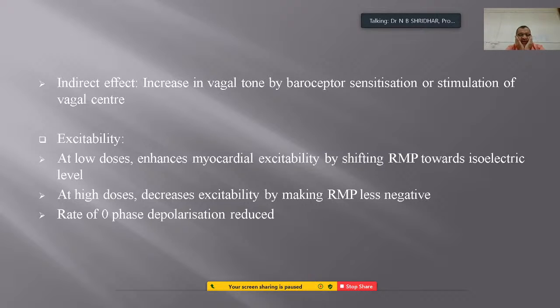So the firing occurs very fast. At high doses, it decreases excitability by making resting membrane potential less negative, that means towards positive, and the rate of zero phase depolarization is drastically reduced,